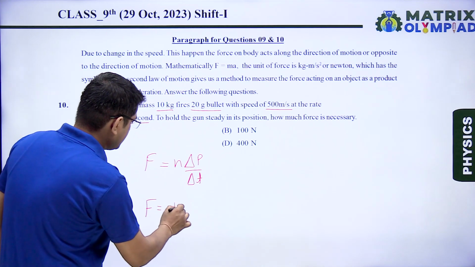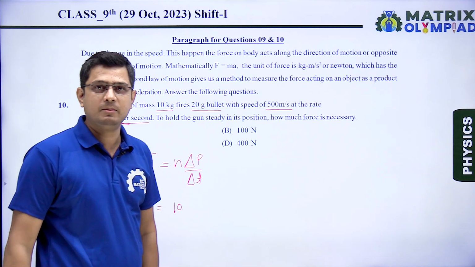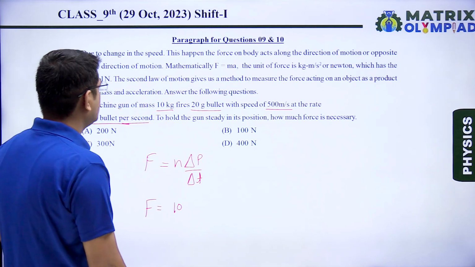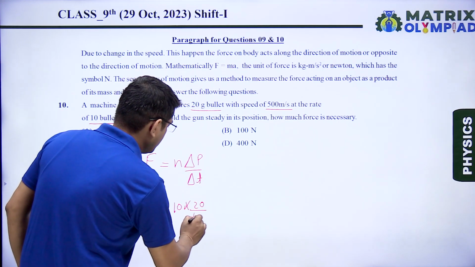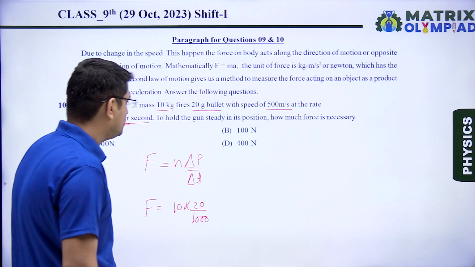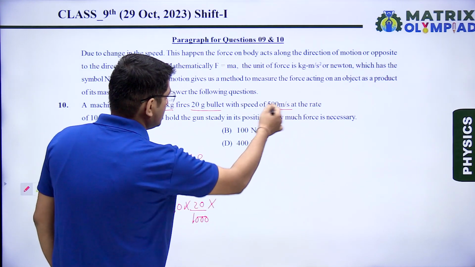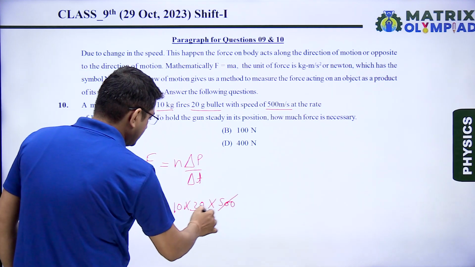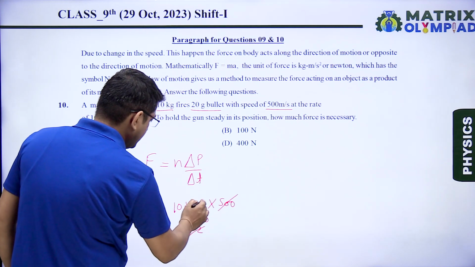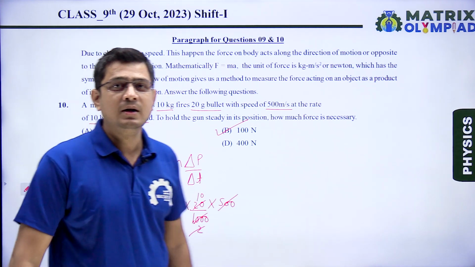Number of bullets is 10, and for change in momentum, the value of momentum is given by mass into velocity. The mass of the bullet is 20 gram. Converting this 20 gram into kg, I will divide it by 1000 and multiply it by velocity. What is the velocity? The speed is 500. From here, I will cancel this by 2 and get 10. 10 into 10 becomes 100 Newton. So the correct answer is option B.